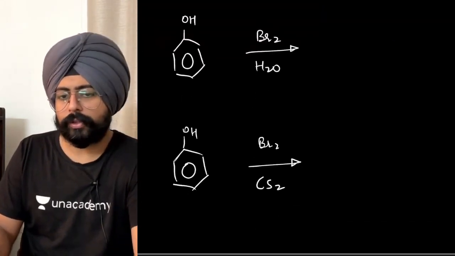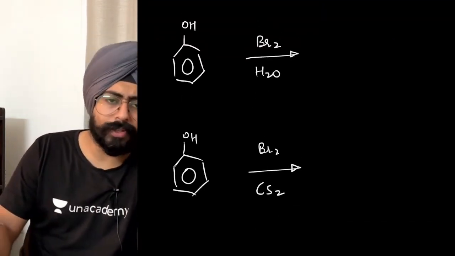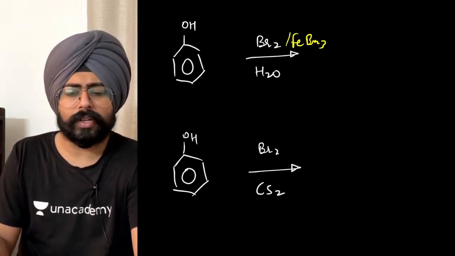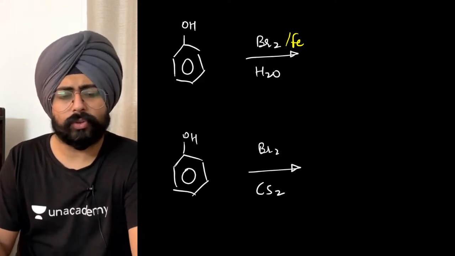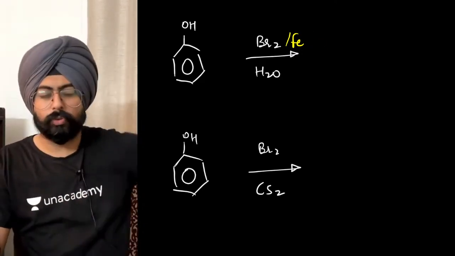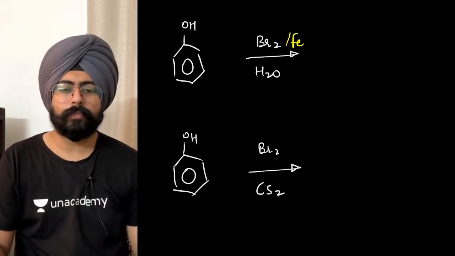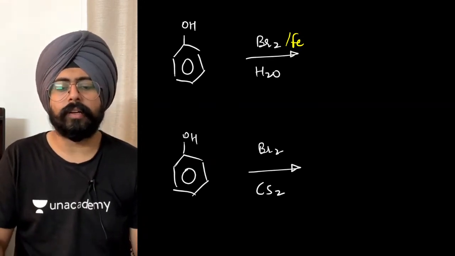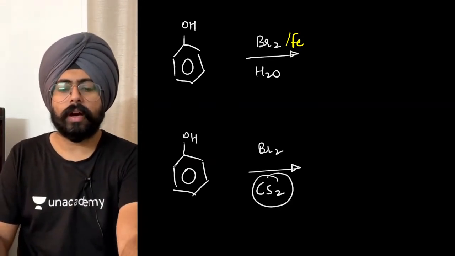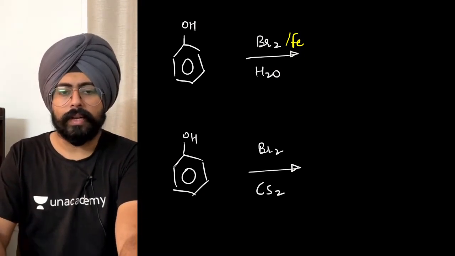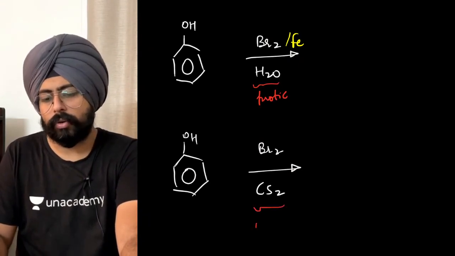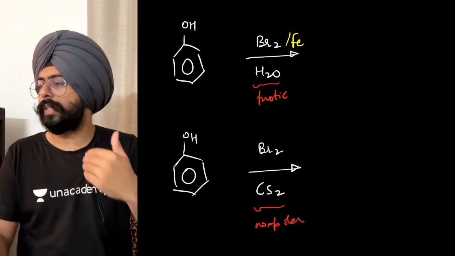Chalo. Last case of today, and this is a very common question that will be asked in JEE Main as well. So in the first case, you take Br2 in the place of FeBr3 or just iron. Br2 in the case of iron is also okay because it forms FeBr3, which can give you the necessary electrophile. And the second case, you are doing the same reaction, but the solvent is different. You are taking the solvent as CS2, carbon disulfide. The only difference over here is water is a protic solvent, polar protic. This is a non-polar solvent. And what you're doing the reaction with in both cases is phenol.